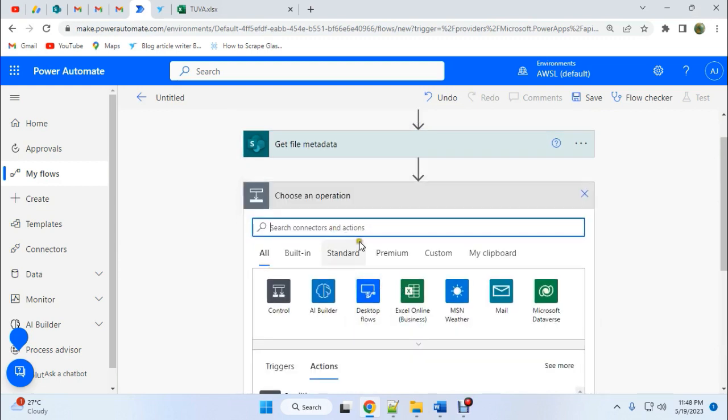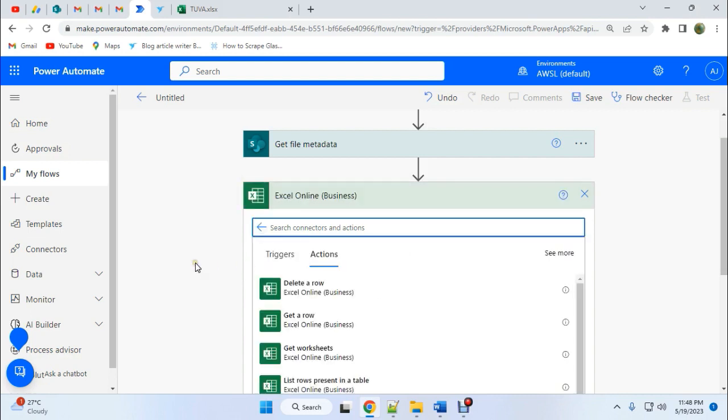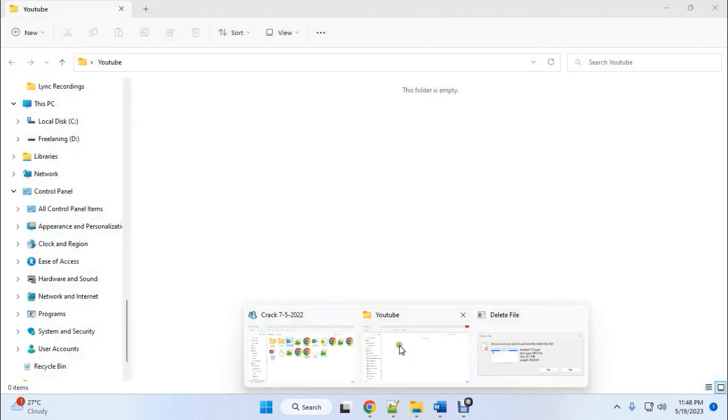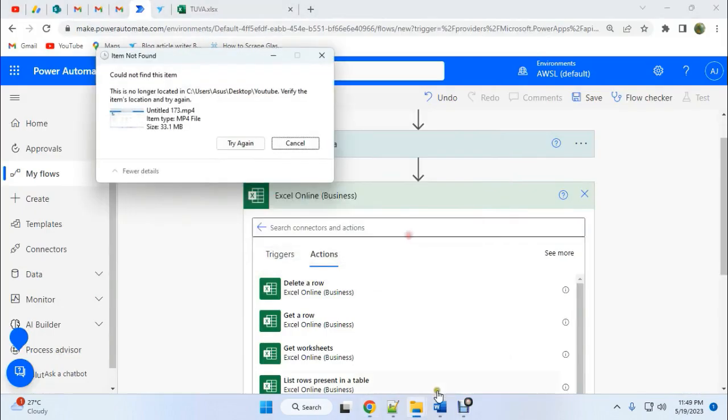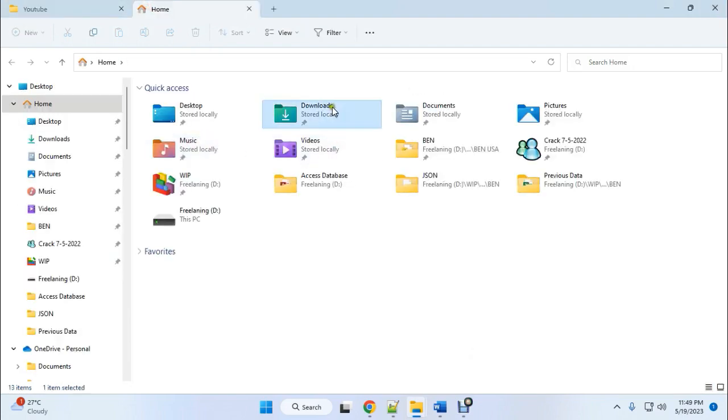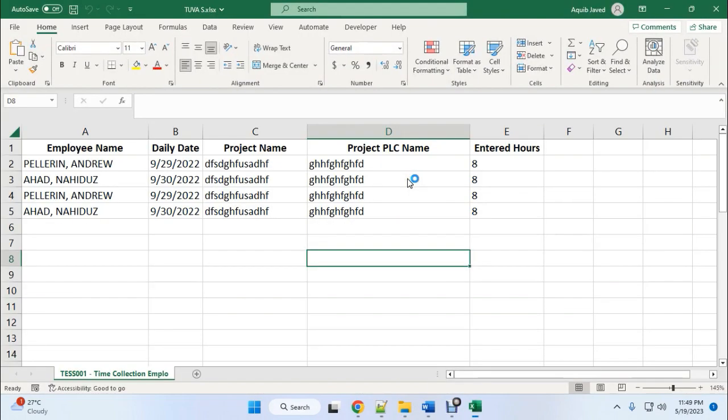Here we'll choose Excel Online Business, and firstly we'll create the data as a table. Let's go to the download folder and see the file format.